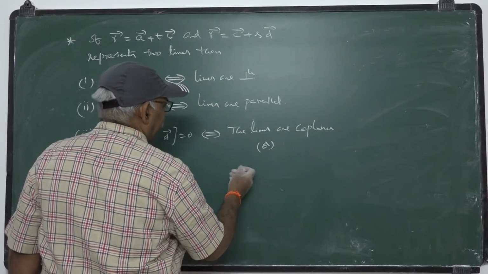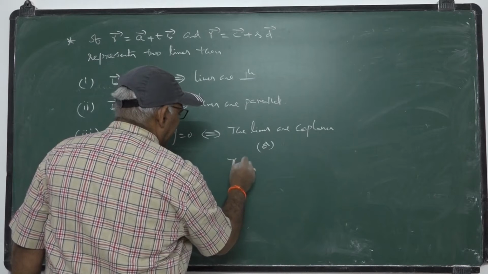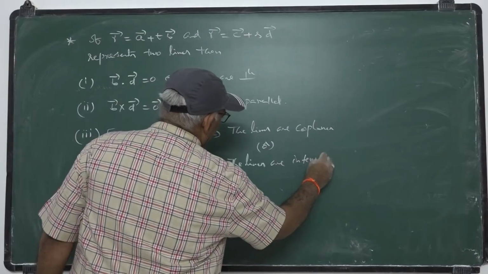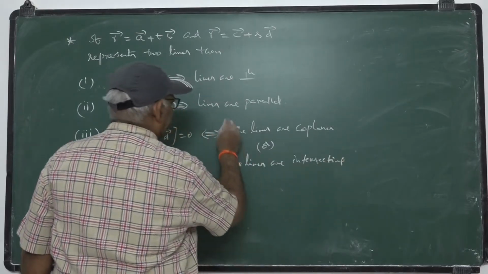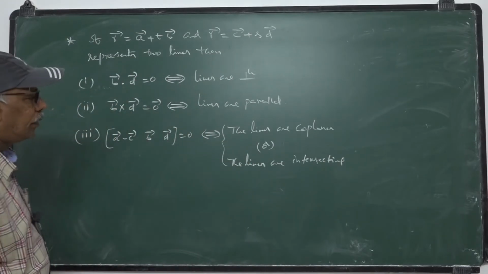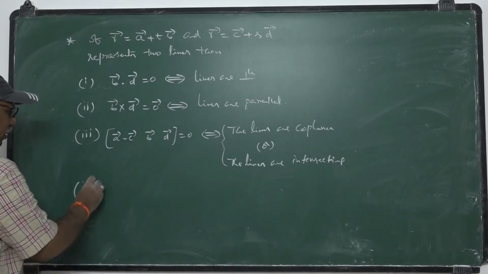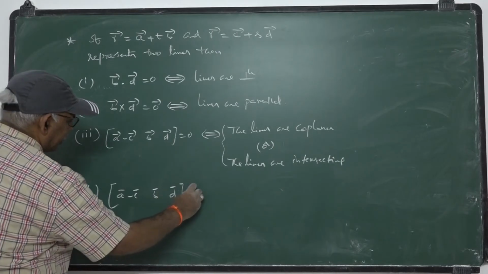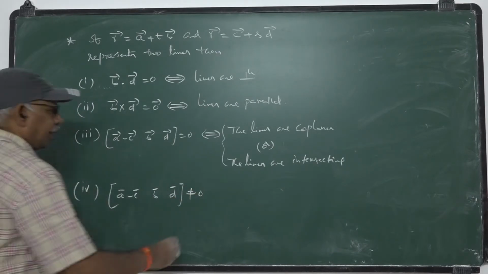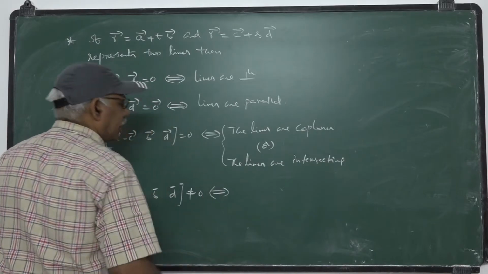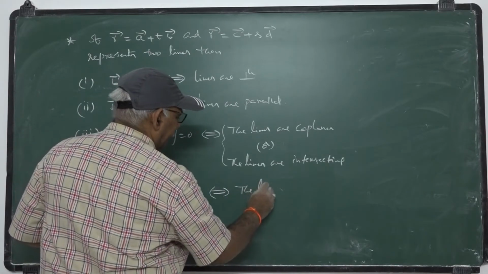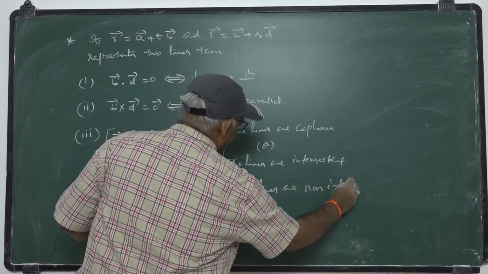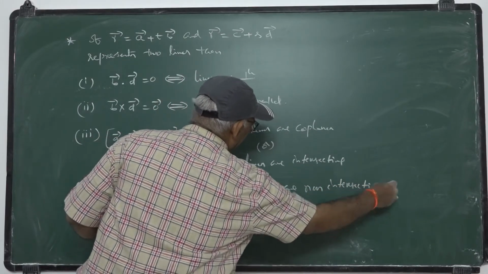Okay. The lines are intersecting. Now, if box A bar minus C bar, B bar, D bar is not equal to 0, that implies and is implied by the lines being non-intersecting.